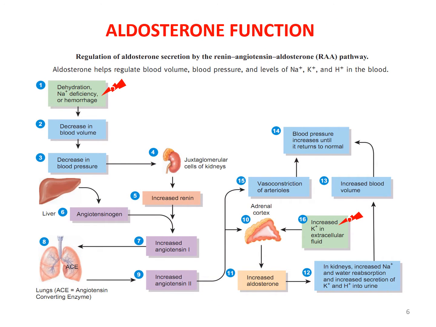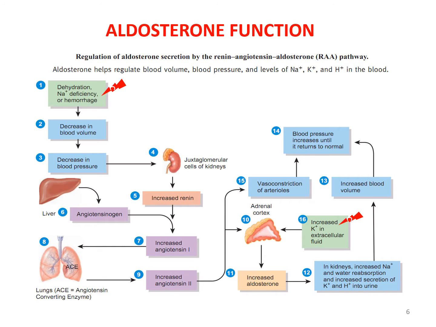Aldosterone function. As I mentioned, aldosterone is a mineralocorticoid that maintains the proper plasma concentration of some mineral ions by acting on the nephron, distal tubule, and collecting duct. Aldosterone action is stimulated by sodium deficiency, a decrease in plasma volume like dehydration or hemorrhage, or an increase in the potassium ion concentration in the plasma or extracellular fluid. This leads to a decrease in blood pressure or blood volume.